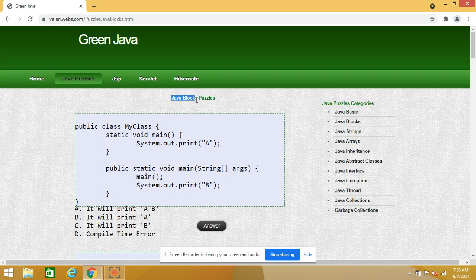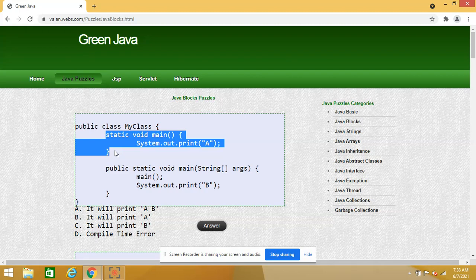You can look at my code. I have a class, MyClass, where I have defined a method with the static keyword. We are already familiar that we have two kinds of methods in Java. One is the instance method.